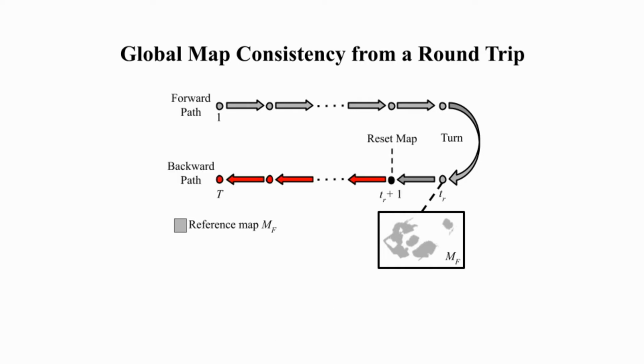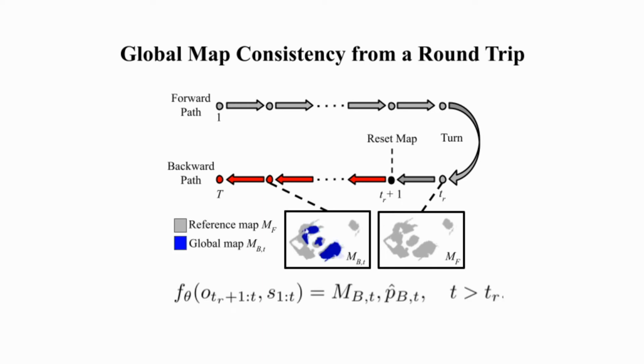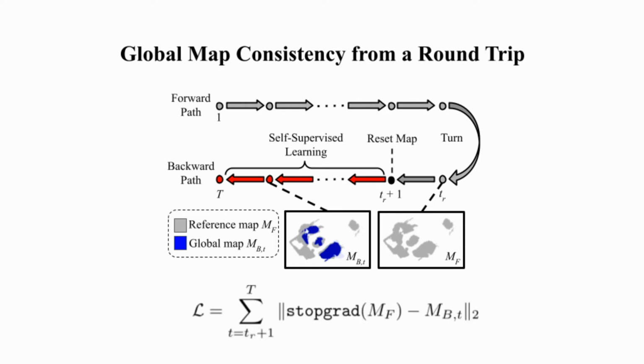And we drive the agent to execute the previous action sequence in reverse. On its way back, the agent generates a new map. The same global coordinate is shared across all global maps, and the agent continues incremental pose estimation using the full odometry. At each reverse step, a new global map and the pose estimation are predicted.